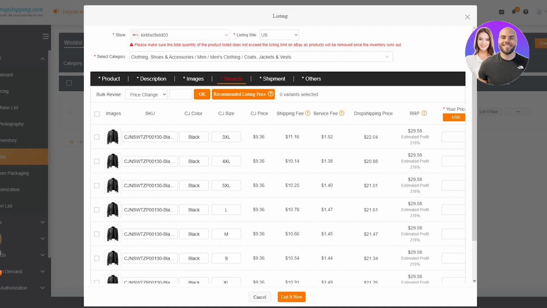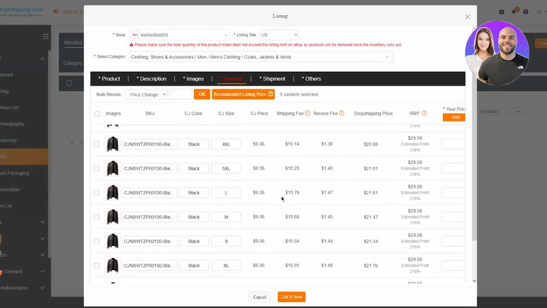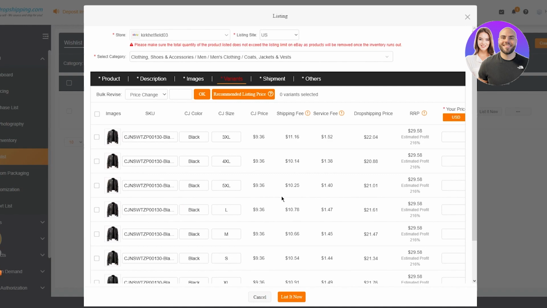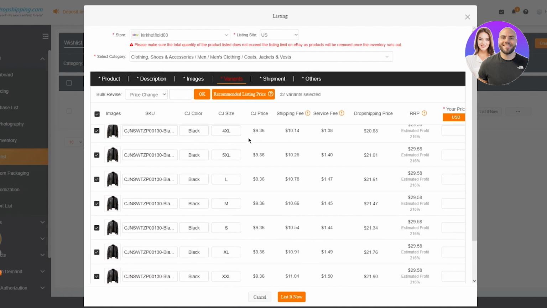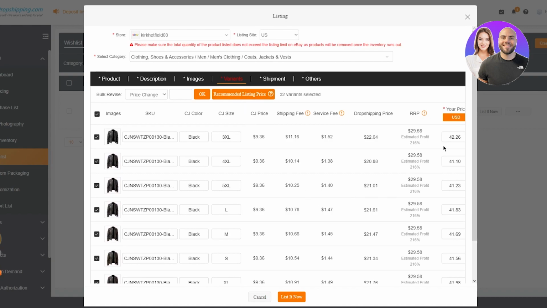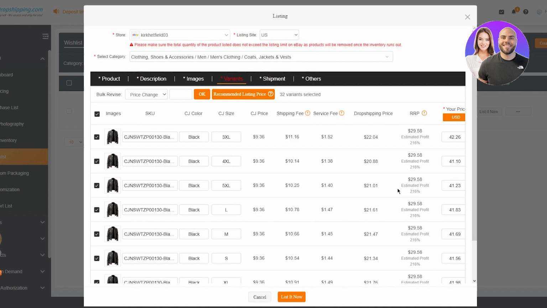So, these are all different variants, and you can leave it as is, or you can change these. To change them, what you would do is just come here and you can change their name quickly. It's just quick changing. So obviously once you've changed all these things, I'm just going to go ahead and select. So obviously it's 32 variants, and then you're going to choose the listing price. You can choose the listing price yourself, or you can just choose the recommended listing prices.